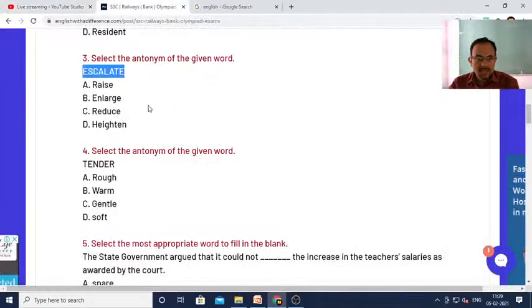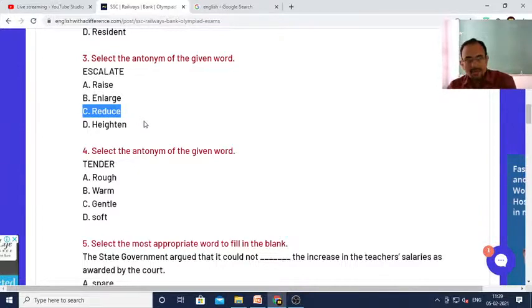Manajoy, you have said number C. Okay, very good. So, first of all, let us analyze. Escalate means increase. Escalate the tension means increase the tension. Increase is synonymous with raise, enlarge, and heighten. Right? Raise, enlarge, and heighten are all synonymous words which have almost identical meaning as escalate. So reduce is your correct answer.